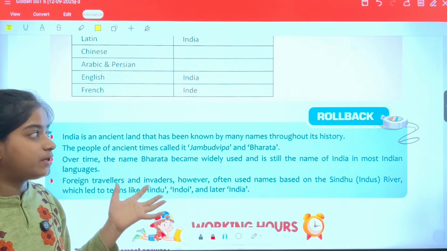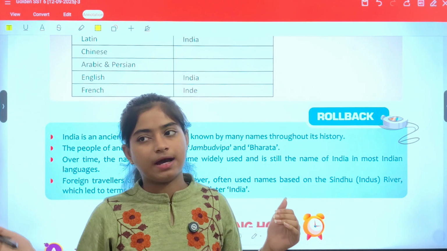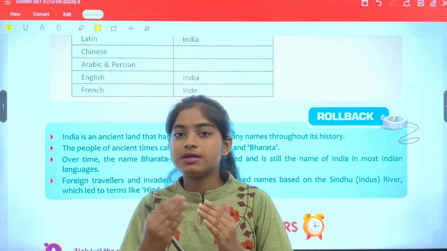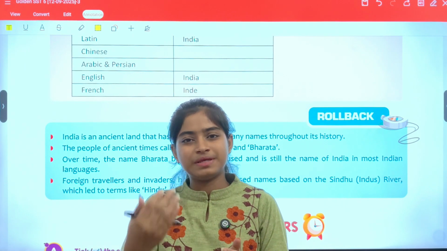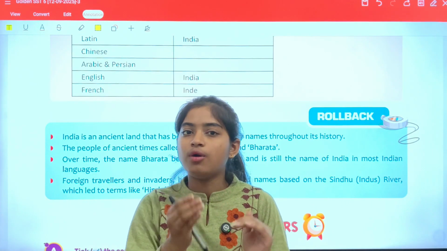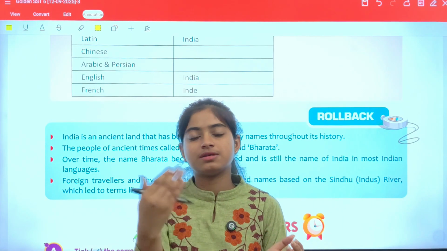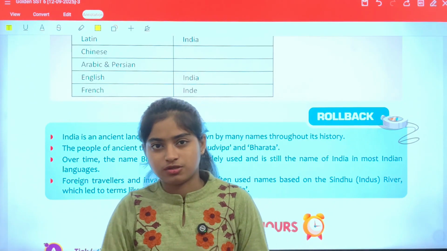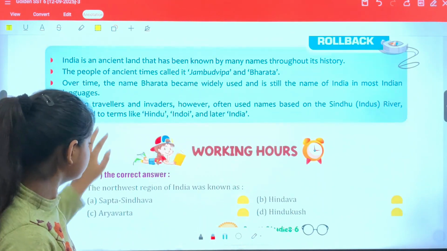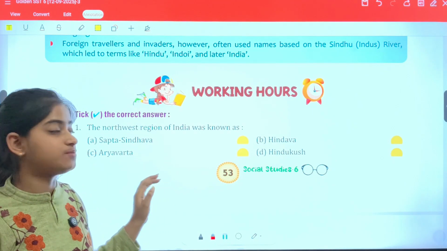So here our chapter is complete, where we have understood how the terms Bharat and India came into our life, and what these names reflect, that is, how ancient peoples and ancient texts have marked such names in their history. These things really matter. So let's move on to the exercise portion.